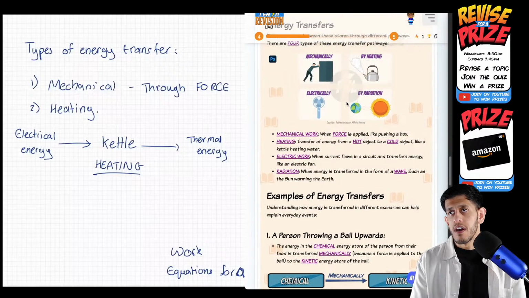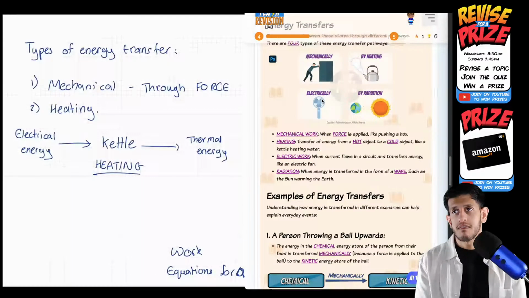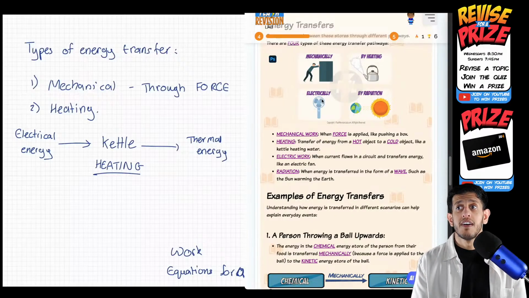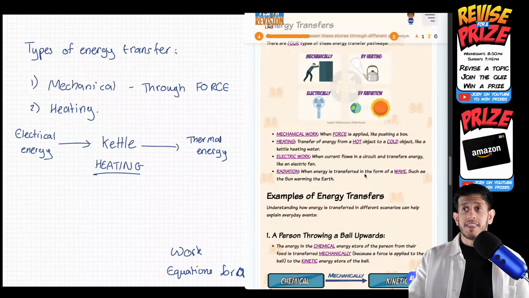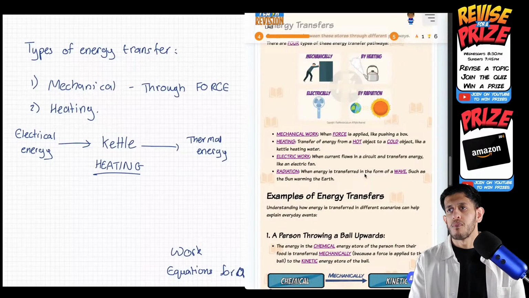So then the other two, sorry, I didn't mention electrically. So transferring electrically is through circuits. So current flows through a circuit like an electric fan. That is how you get electrical energy transfer. And then radiation. So in the form of a wave, like the sun warming up the earth, that is a way that we use radiation to transfer energy from one place to another.